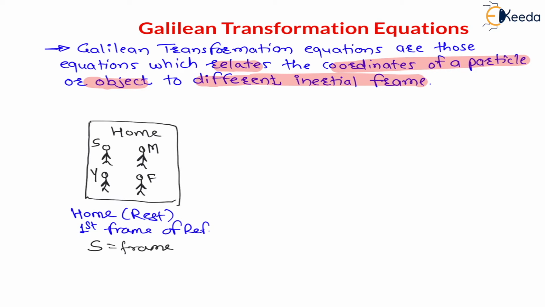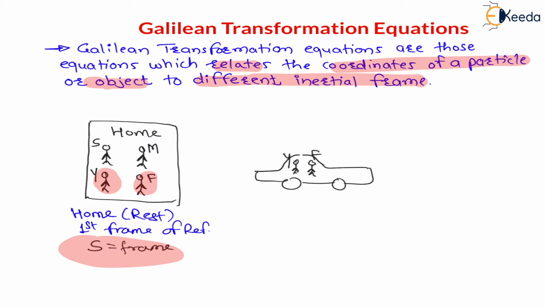Now after some time, what happens? Let us say you want to purchase something, and your father and you start moving from your home, and your mother and your sister stay in the home. So my dear students, after some time, let us say your father and you are going outside in a car. Here your father is driving the car and you are sitting in the car. Means your sister and mother are still in the home only, that is in the S frame. What is the frame of reference for your sister and mother now? It is S only, that is home, stationary.